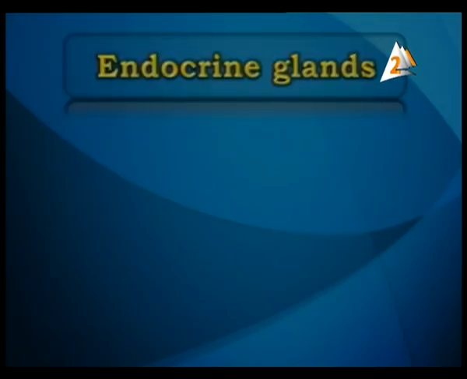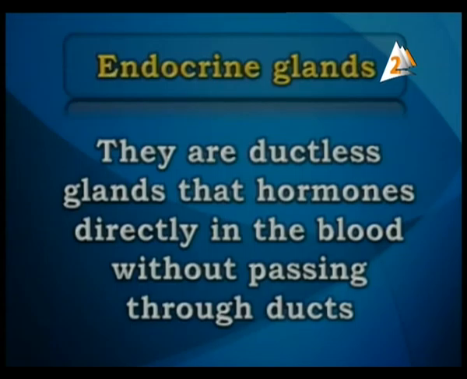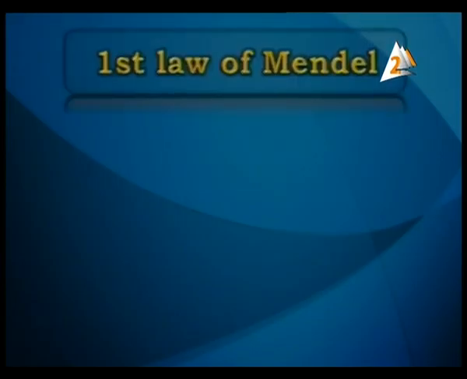Let's go to see another one. Endocrine glands. Endocrine glands are ductless glands that release hormones directly into the blood without passing through ducts. We have no ducts in these glands. They produce these hormones directly into the blood vessels without any ducts.